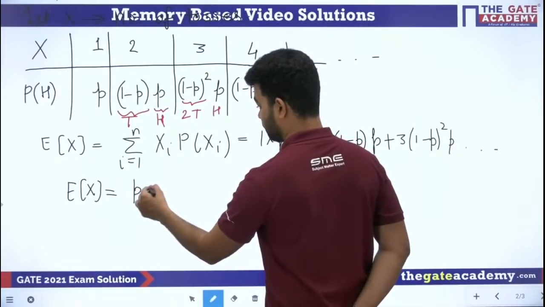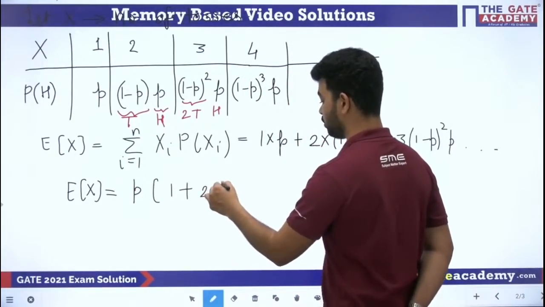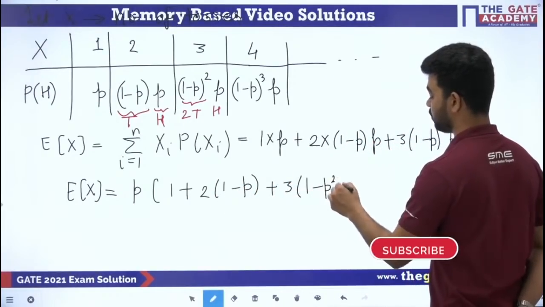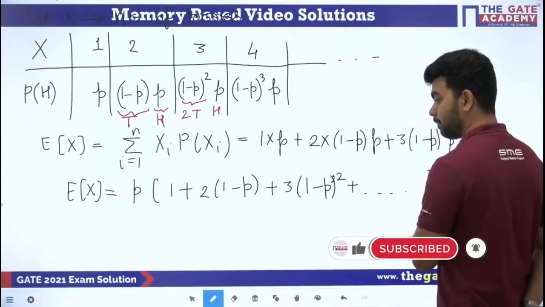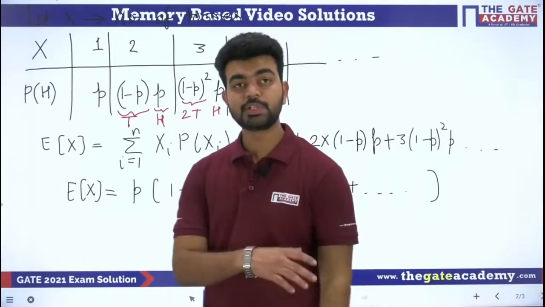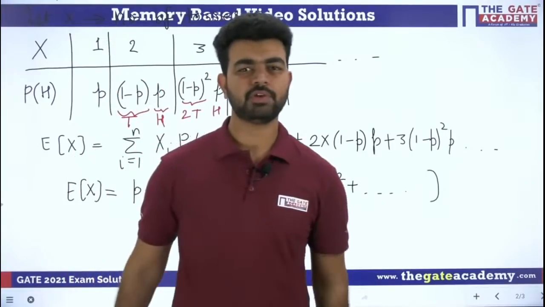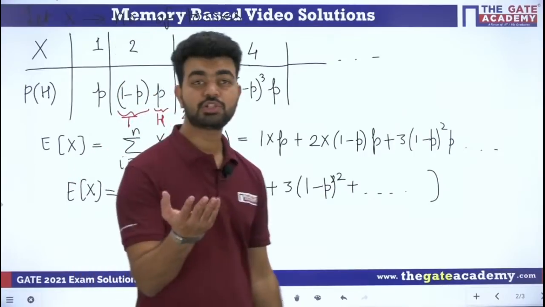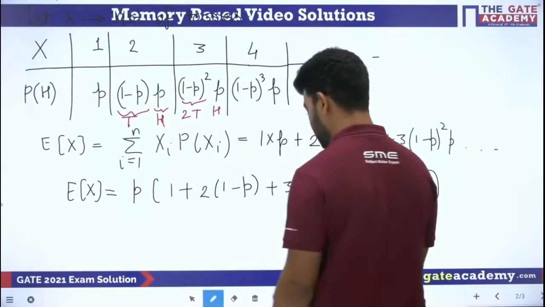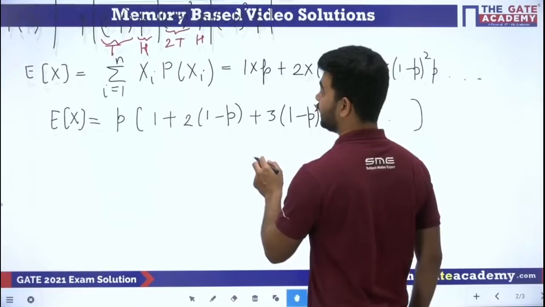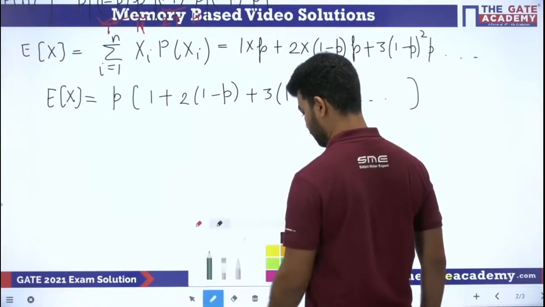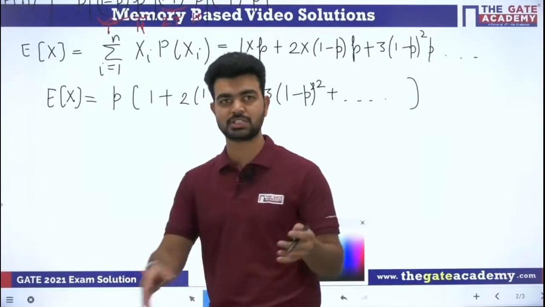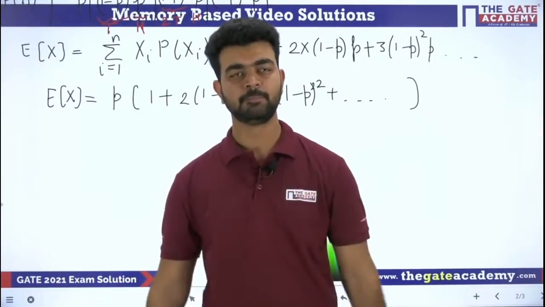So if I take p common, I will get 1 plus 2 into 1 minus p plus 3 into 1 minus p whole square and so on. This is what we are getting. Now tell me how we will solve this. If you don't remember the formula of AGP for the sum of an infinite series, then we can use the binomial expansion. We have already studied the binomial expansion in 11th class. So use the binomial expansion, it is better than remembering the formula individually, because you can use the binomial expansion in many places simultaneously.